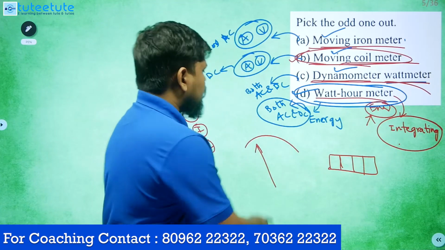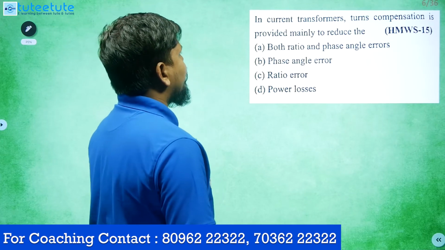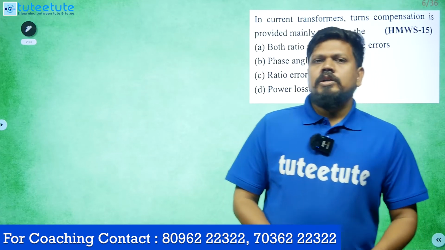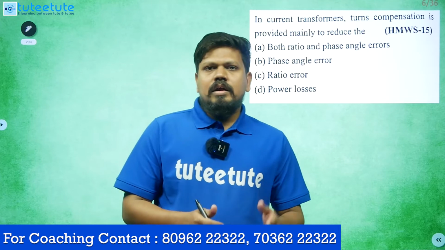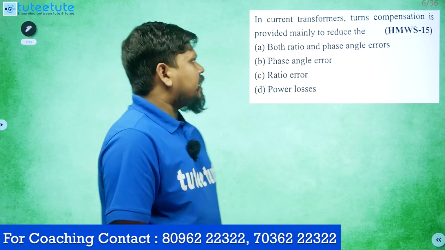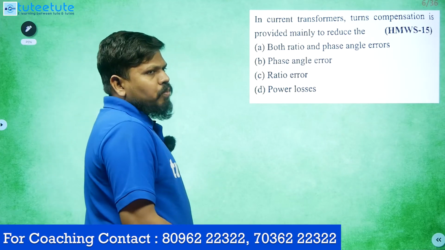Next question. In current transformers, turns compensation is provided mainly to reduce which error? What does turns compensation mean? It is to compensate the error in current transformers or voltage transformers. Voltage transformer means potential transformer.